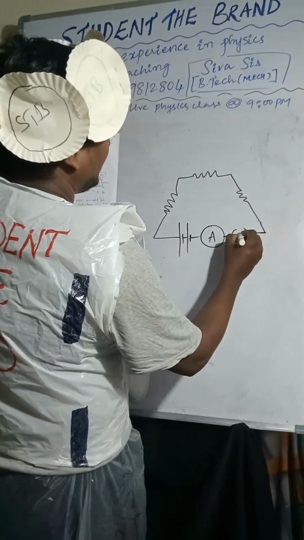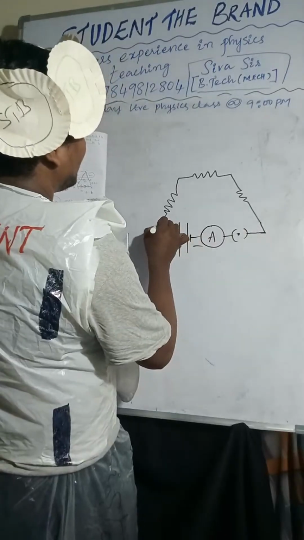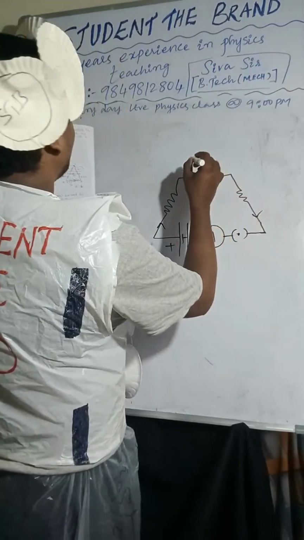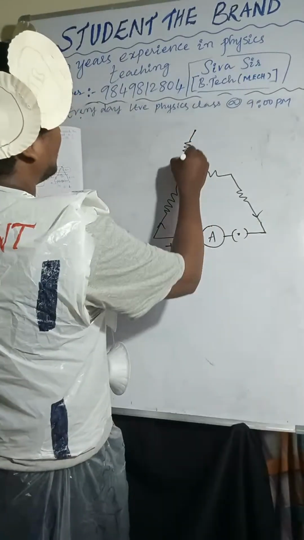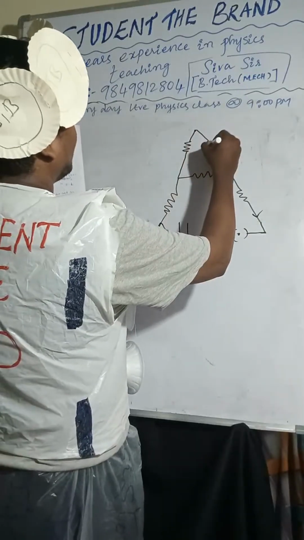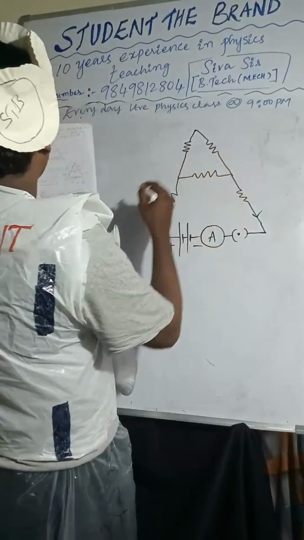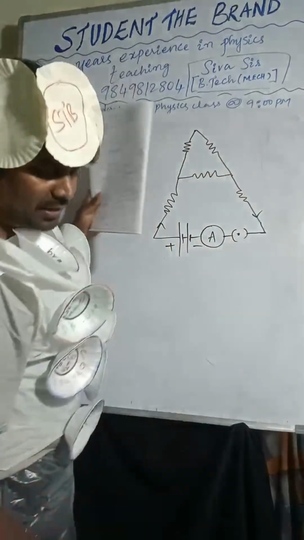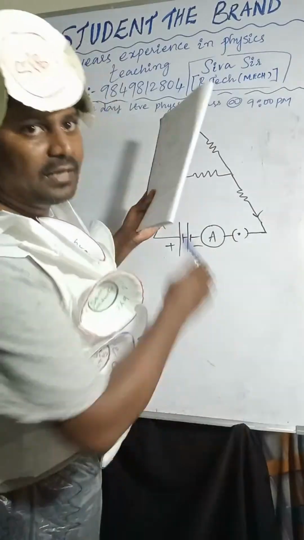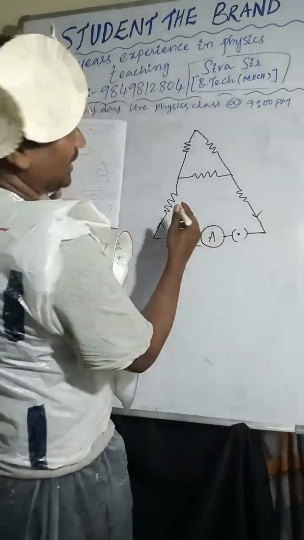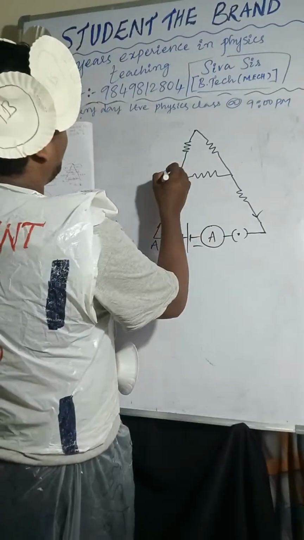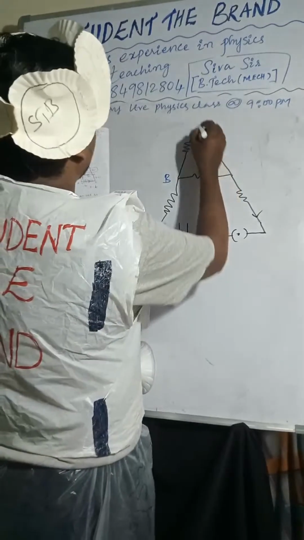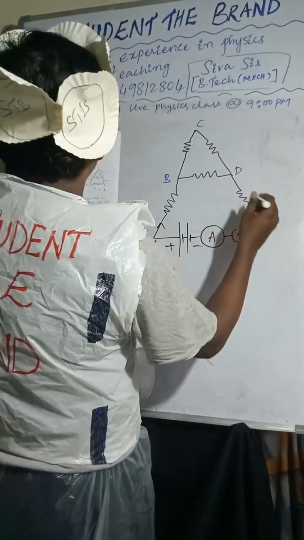So I'm considering here, positive, negative, current is flowing like this, and I'm considering here. So here I'm considering, so now you can consider. So here you can see, this is A, B, C, D and E.